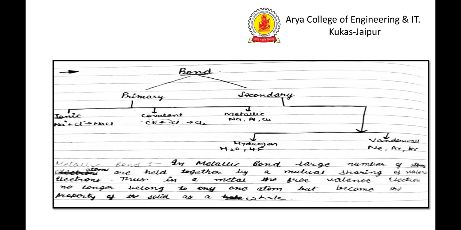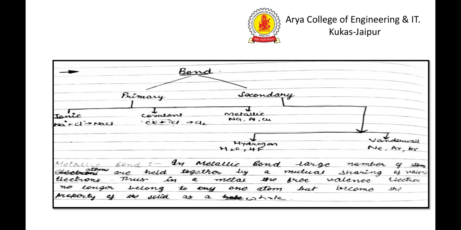In a covalent bond, sharing of electrons takes place. We know that the valency of chlorine is 7 and 7. One electron from each atom makes a covalent bond, that is, sharing of electrons. This is called a covalent bond.